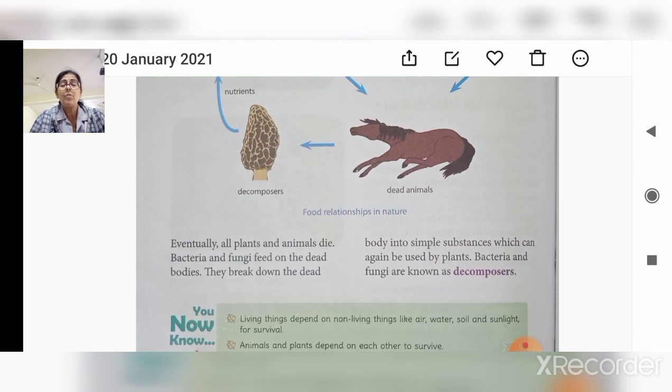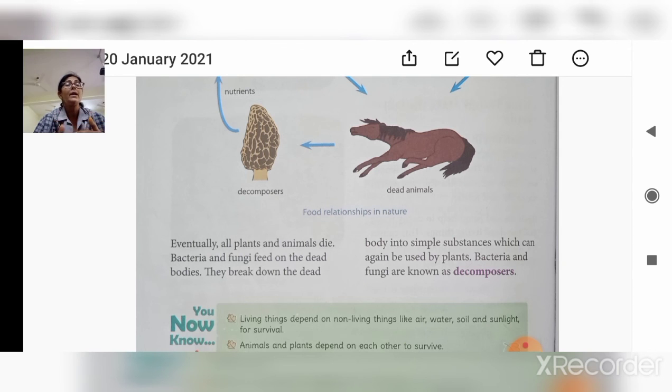They break down the dead body into simpler substances, and that is why they are known as decomposers. This is known as food relationship in nature, and we can say that this is the interdependence in nature.